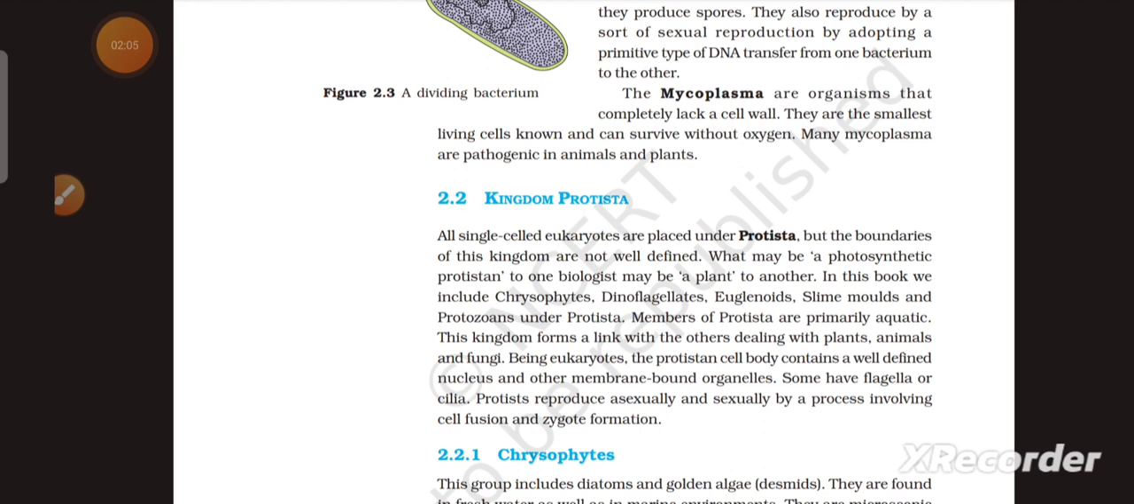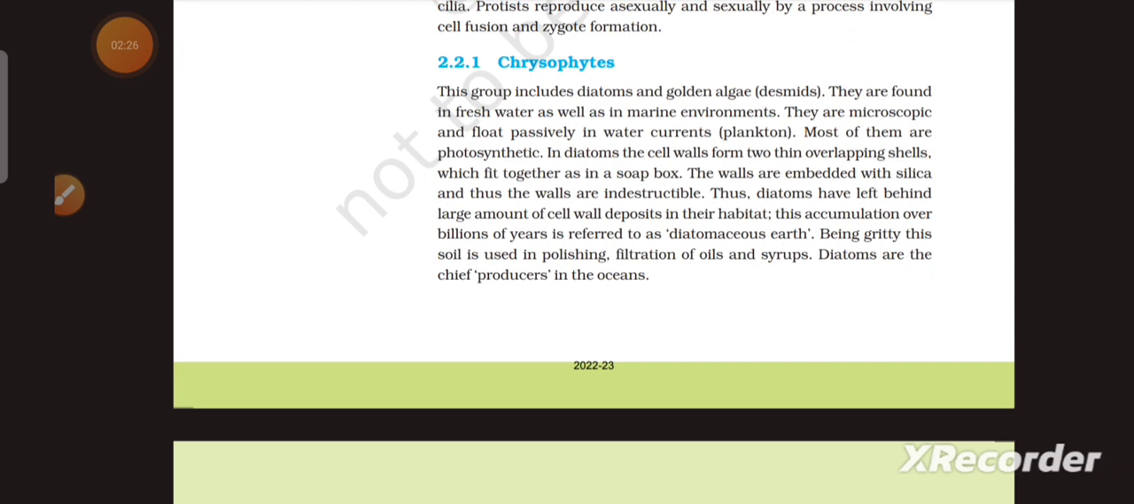Being eukaryotic, the protistan cell body contains a well-defined nucleus and other membrane-bound organelles. Some have flagella or cilia. Protista reproduce asexually and sexually by processes involving cell fusion and zygote formation. Algae, that is, diatoms, are found in fresh water as well as in marine environments.